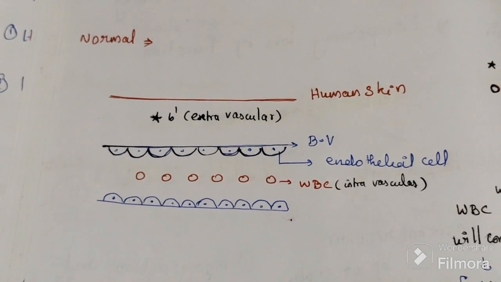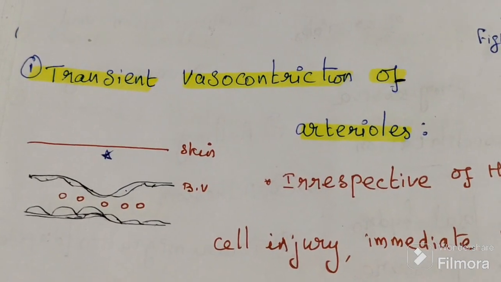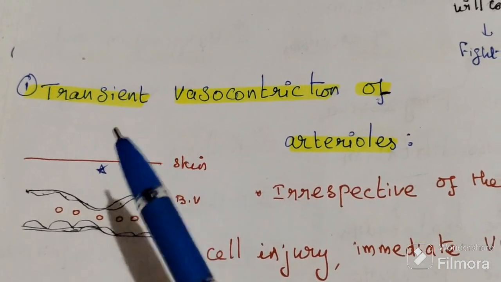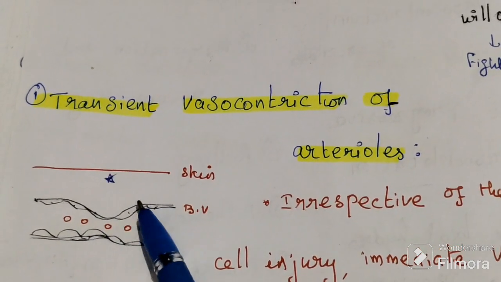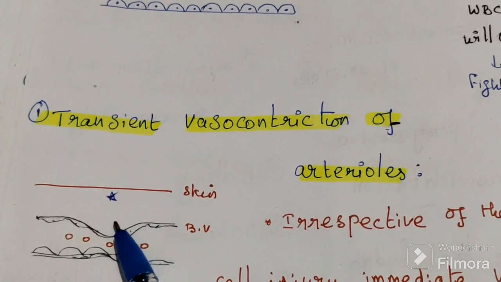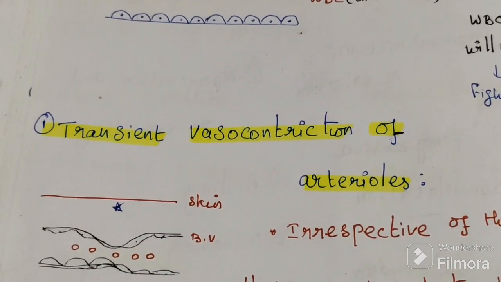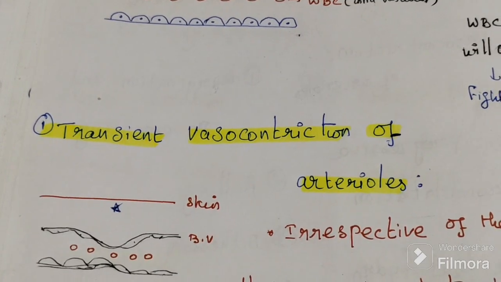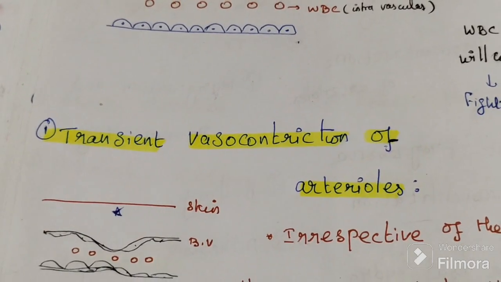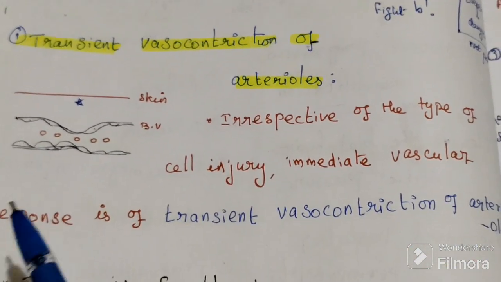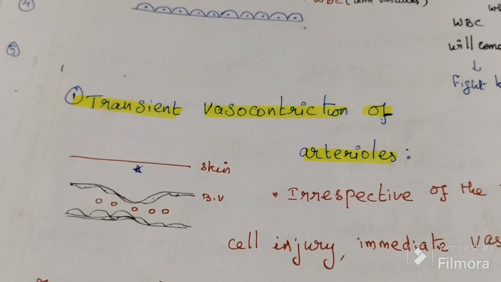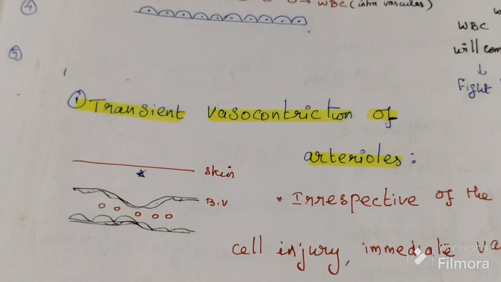That was the summary. First event: transient vasoconstriction of arterioles. As soon as bacteria enter the skin, the blood vessels just near it, that portion of the blood vessel causes vasoconstriction. This lasts a few seconds or a few minutes. In this transient vasoconstriction, blood is less here, and that is known as blanching. Less blood, so it has that name, blanching. It is transient, not permanent, only a few seconds.